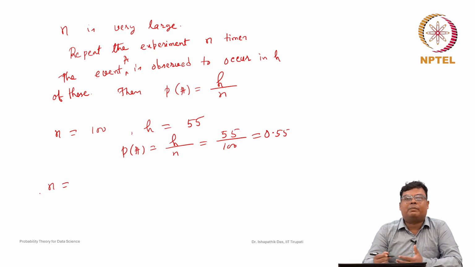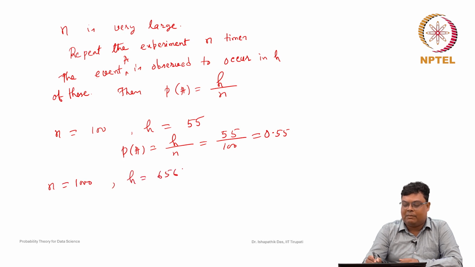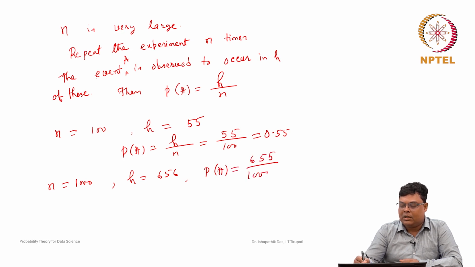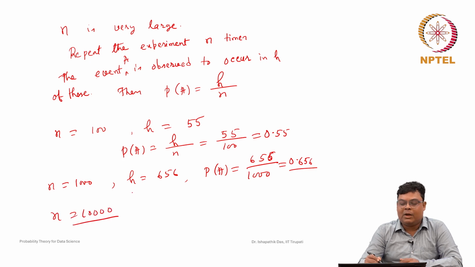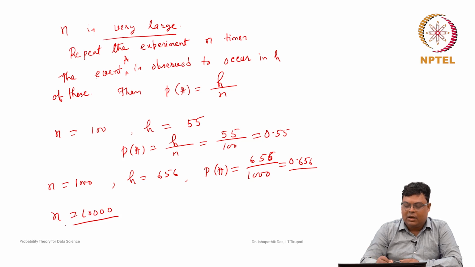Suppose you want to repeat your experiment more times, 1000, and assume that h is equal to some 656. I am just assuming it. Then your probability is 656 by 1000, which is 0.656. Note that you may not always get 0.55, so you repeat more times. Now the question is, when you say n is very large, which n is very large? n equal to 100, or 1000, or 10,000, or more? So this n being very large also becomes vague to the scientists.